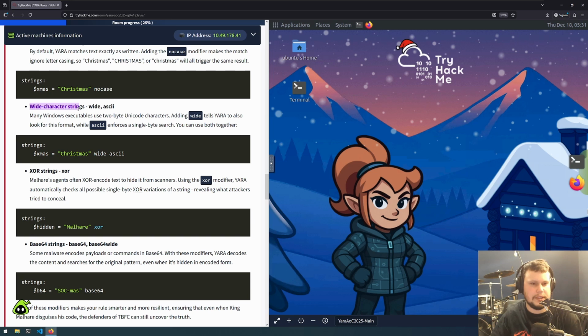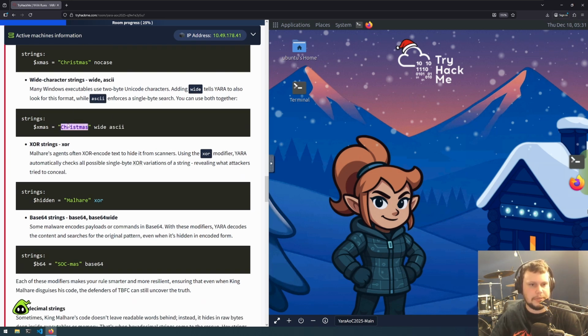Wide character strings, wide ASCII. Many Windows executables use 2-byte Unicode characters. Adding wide tells YARA to also look for this format, while ascii enforces a single-byte search, and they can be used together. So this is a search for Christmas in both the Windows executable 2-byte Unicode and ASCII.